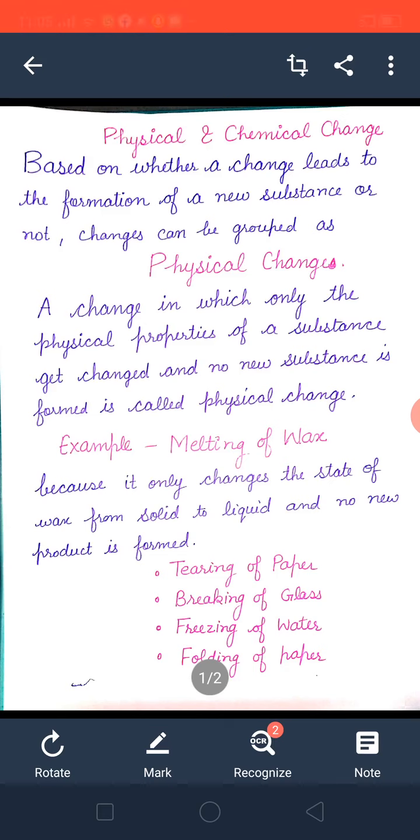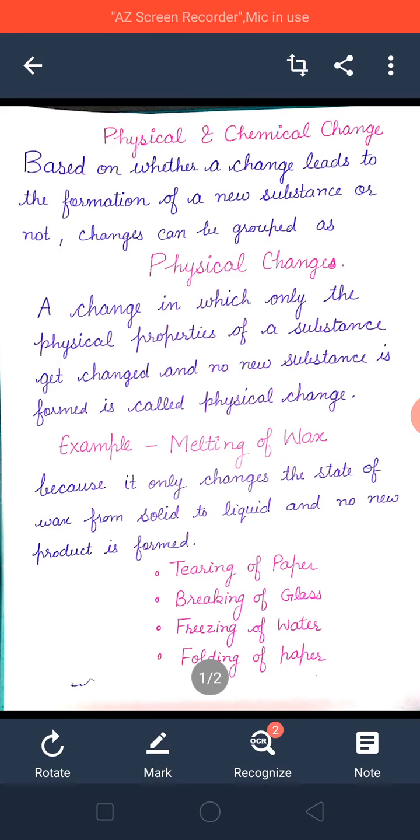As in folding of a paper, no new substance is formed, as the original paper can be obtained back by unfolding the paper. Now tearing of paper. You take a paper into your hand and tear it. What have you got? You have got the torn pieces of paper. But paper is there. No new substance is formed.